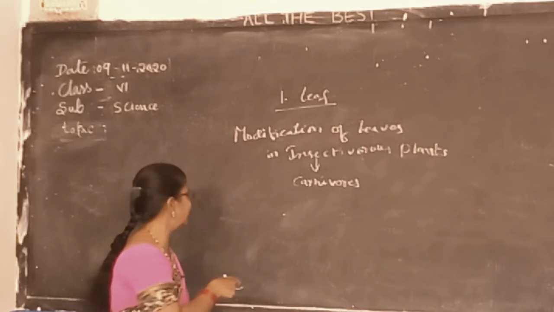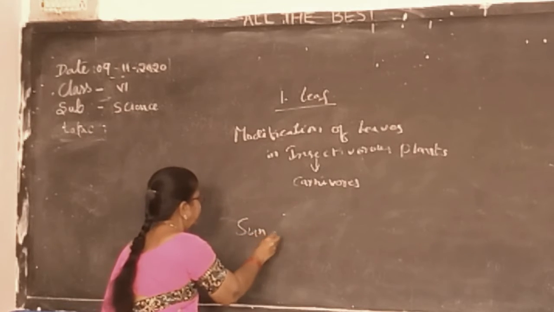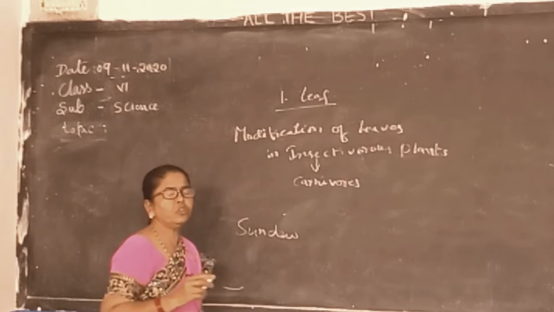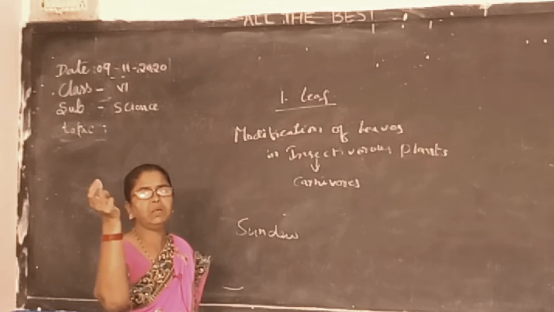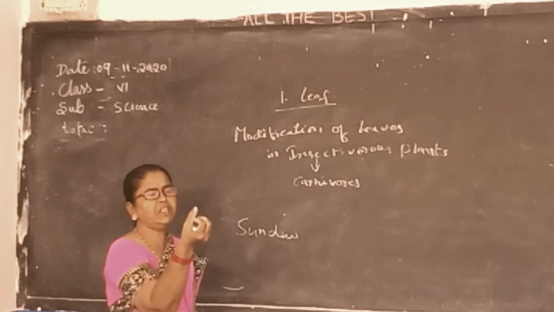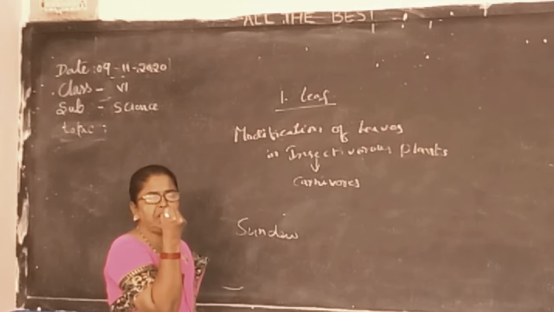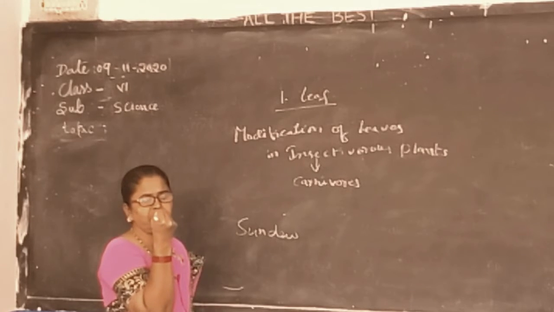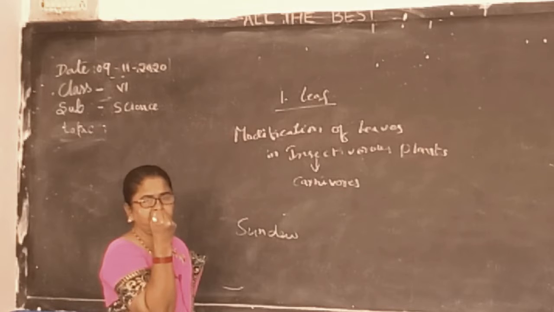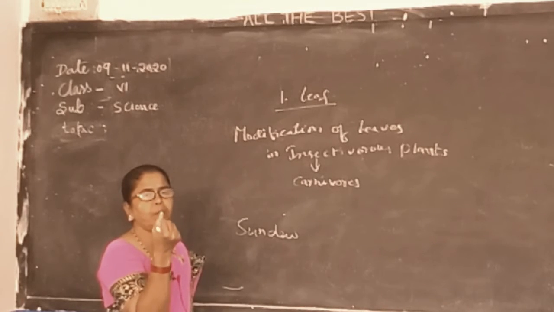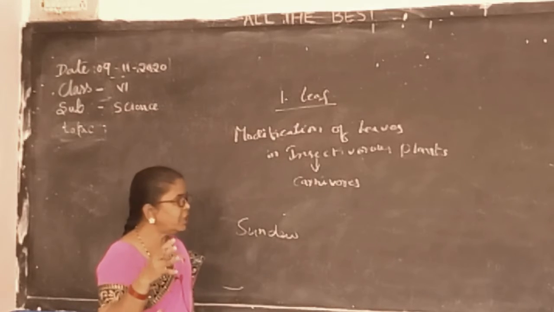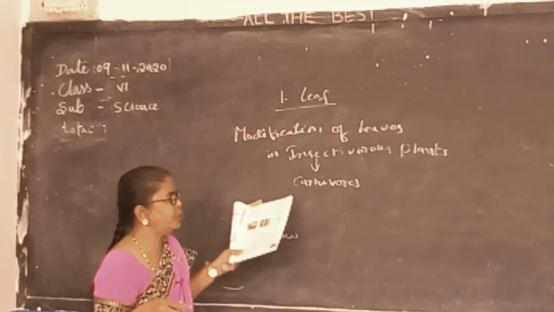So you can take the example of the sundew plant. What happens? It will just open its leaves. Whenever a small insect falls on it, it will immediately close its leaf, with the spines and thorns. With the spines, it will suck the liquid present in the insect's body, like blood. Then it will open again, and due to the heat the body dries up. So you can take the example of the sundew plant.